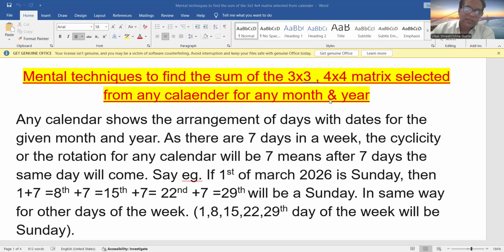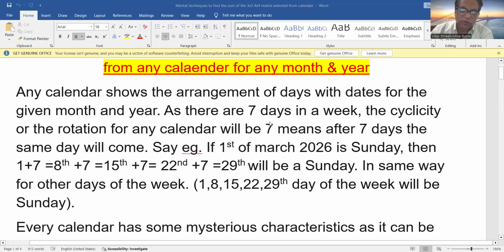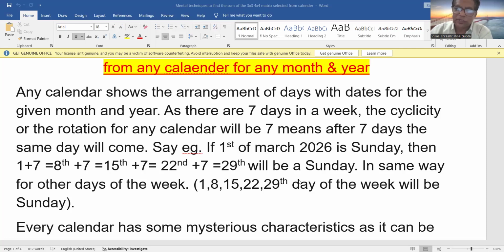It means that suppose 1st of March 2006 is Sunday. That means 1st plus 7 is 8th, then plus 7 is 15th, then plus 7 is 22nd, plus 7 is 29th. All these days, 8th, 15th, 22nd, and 29th of March, will be Sunday because 1st of March is Sunday. So the same cycle will repeat after 7 days. And it is true for all other days also.